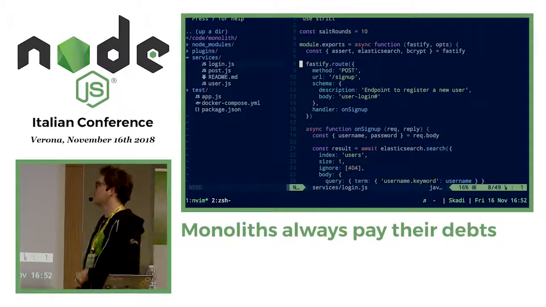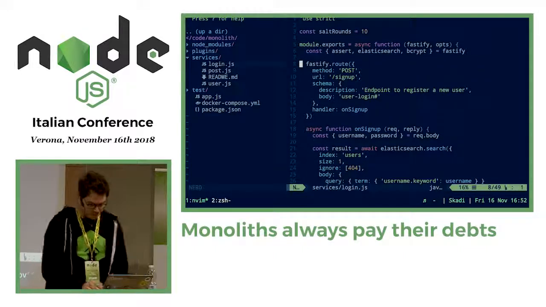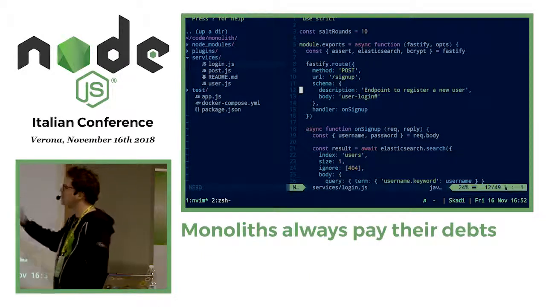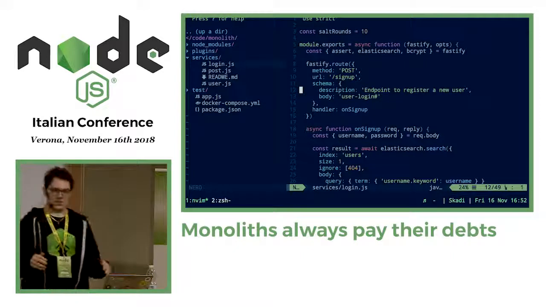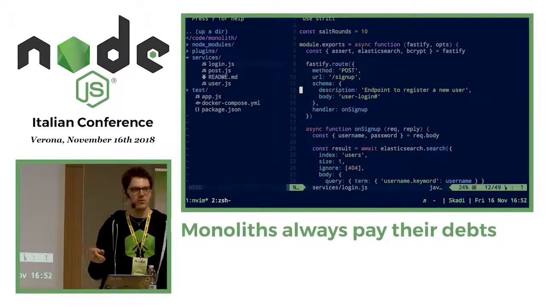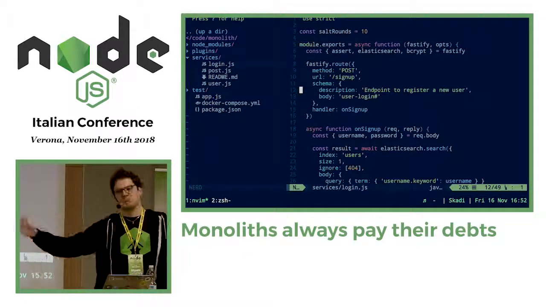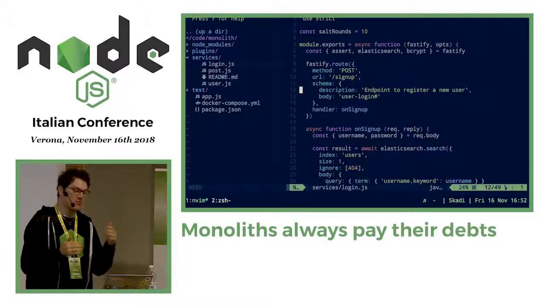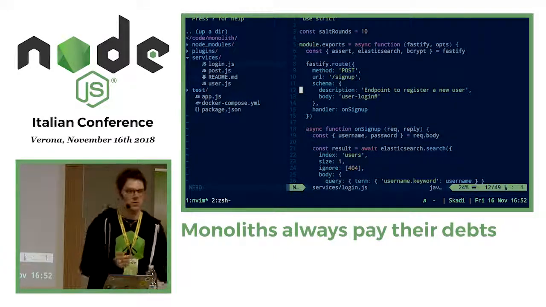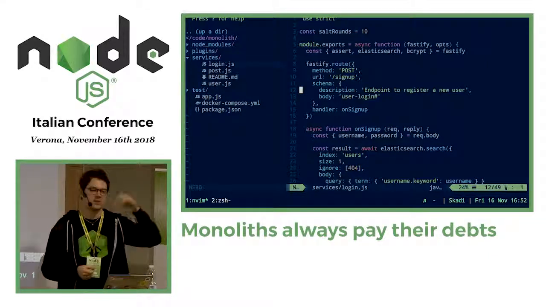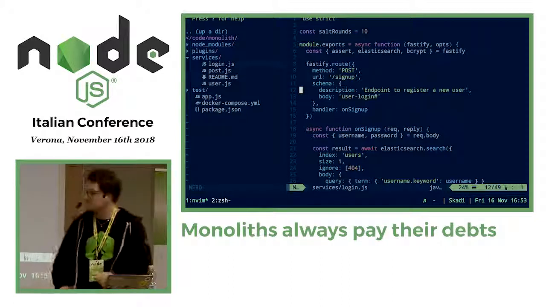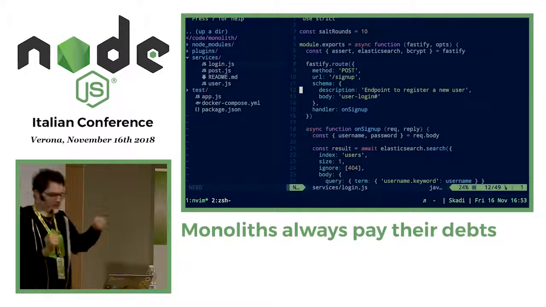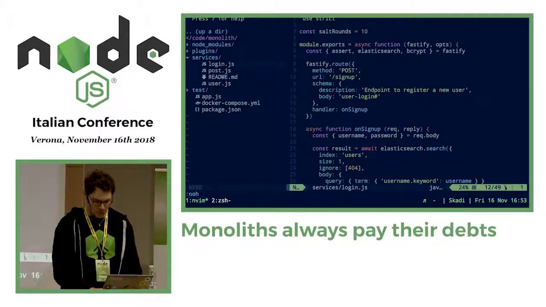This is a route declaration in the Hapi style, if you do not like Express. Method post, URL sign up. Then there is this very nice schema thing. Fastify uses a lot of JSON schema for validating stuff. How many of you know what JSON schema is? Amazing. For who doesn't know, basically JSON schema is a JSON file, obviously, which defines the shape of the object that you expect. So you declare, for example, your properties, the type of your properties, and a bunch of other validation things. This is definitely not a JSON, it's a string, because it's a pointer to the Fastify registry of all the JSON schema, and we'll show you in a moment.